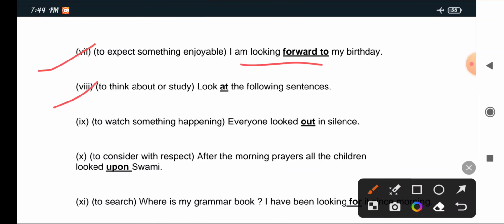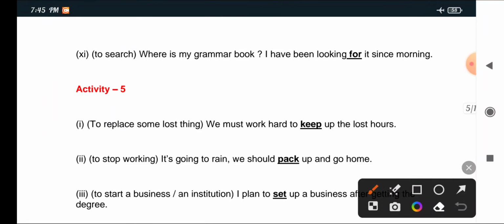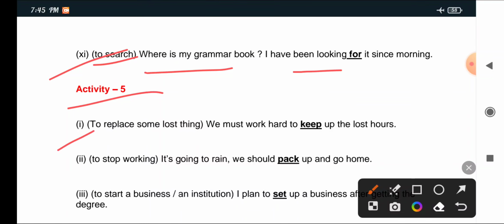VII: To expect something enjoyable, look forward to. I am looking forward to my birthday. VIII: To think about, look at. Look at the following sentences. IX: To watch something happening, look on. Everyone looked on in silence. X: To consider with respect, look upon. After the morning prayers all the children looked upon Shami. XI: To search, look for. Where is my grammar book? I have been looking for it since morning.